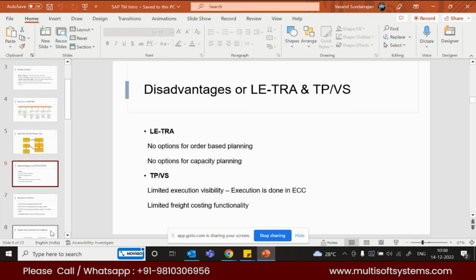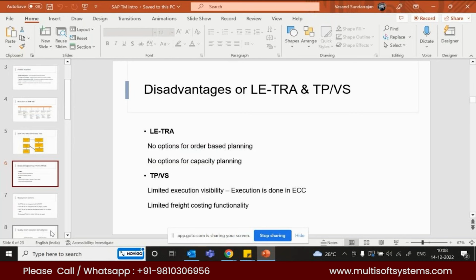And the second one is there is no option for capacity planning. So in case of shipment document, you will not have any visibility towards the capacity of the truck. You will not be able to know the utilization of the truck, how much utilization has been made in the truck after loading the goods into the vehicle.